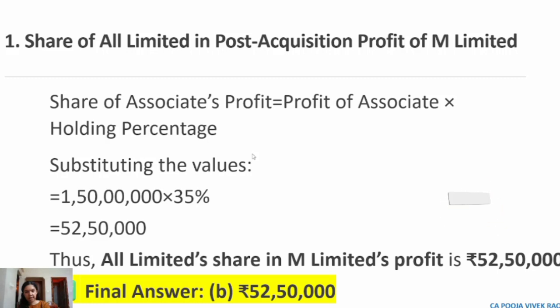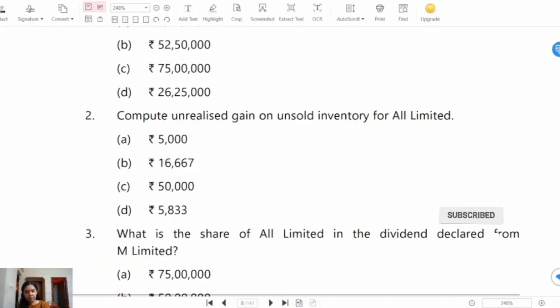So now let's see the second question. Question number 2: compute unrealized gain on unsold inventory for All Limited. Option A, rupees 5,000. Option B, rupees 16,667. Option C, rupees 50,000. Option D, rupees 5,833.